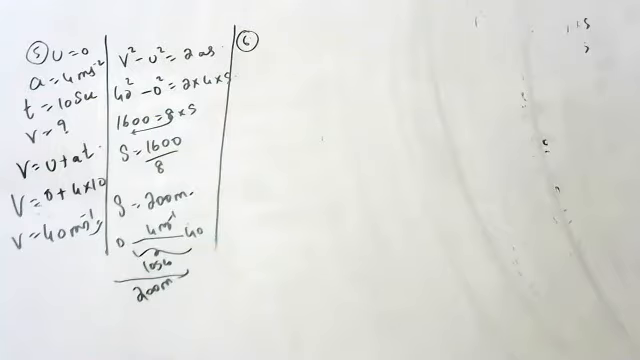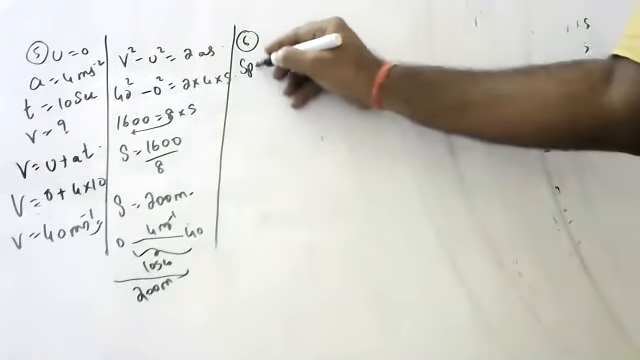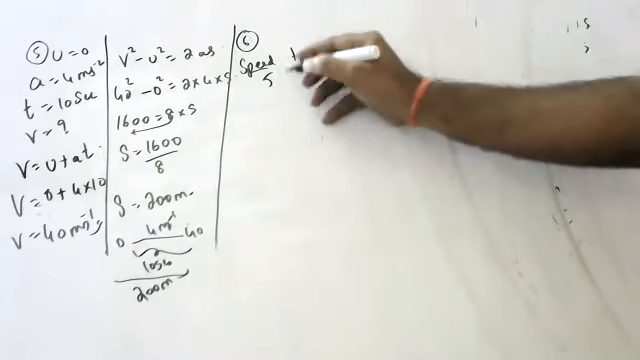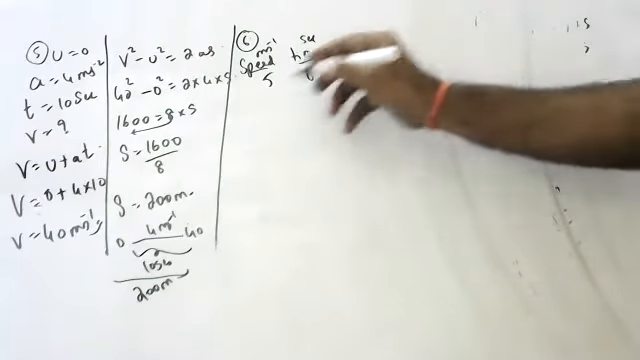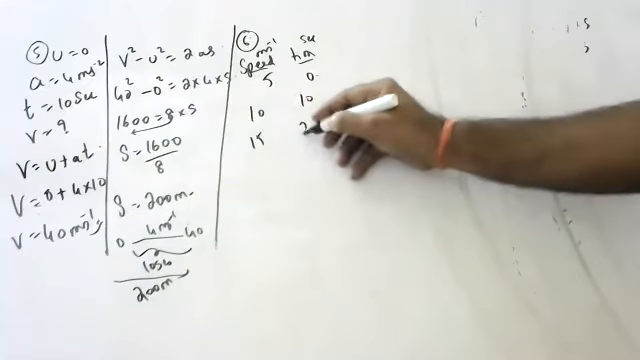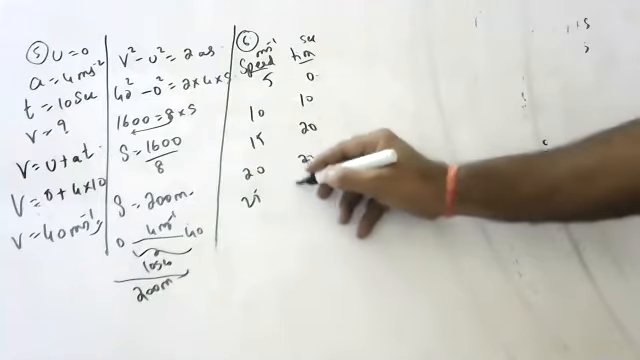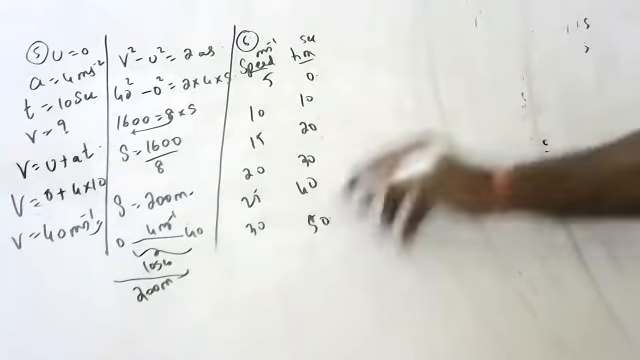Children, they have given a table of speed and time. So 5 meters per second at 0 seconds, 10 meters per second at 10, 15 at 20, 20 at 30, 25 at 40, and 30 at 50.